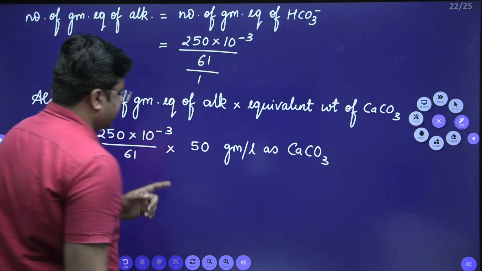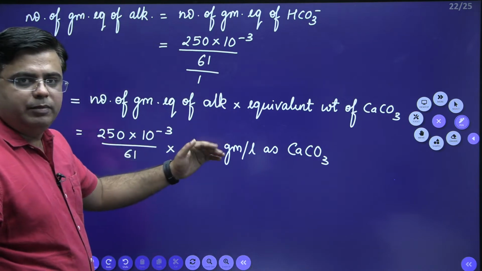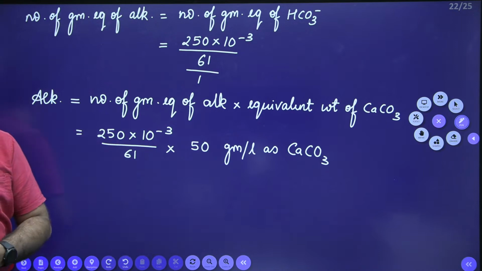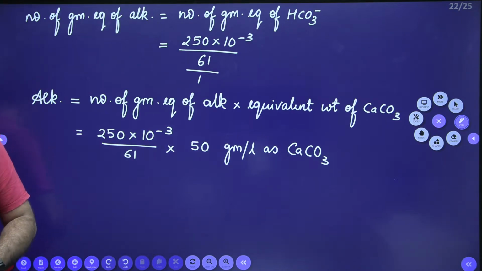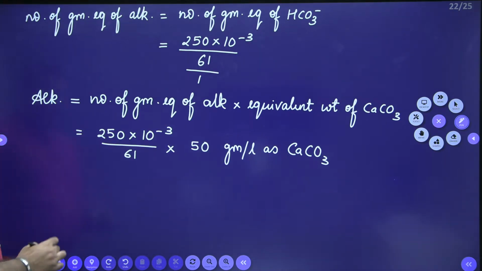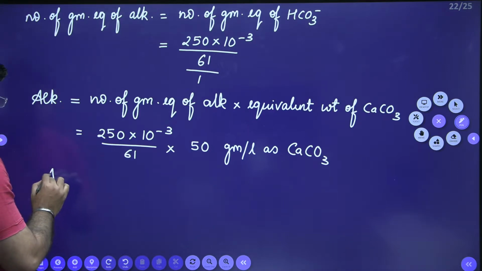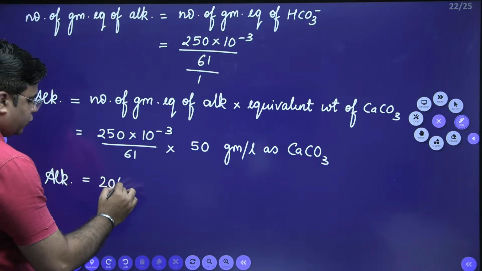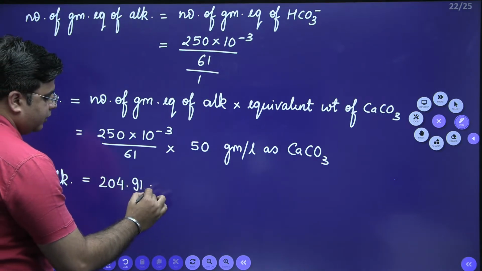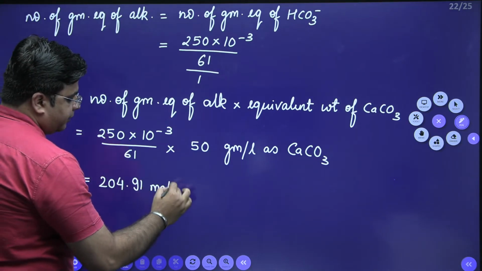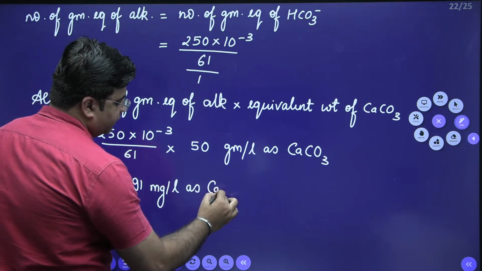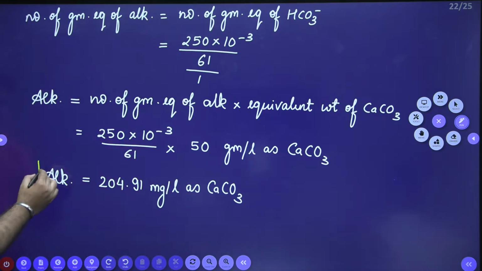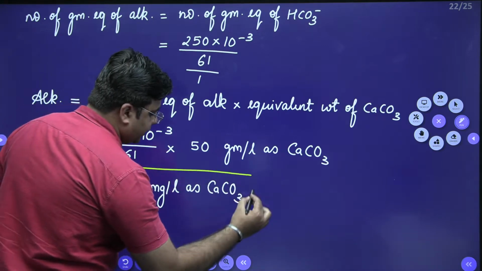Now again this 10 raised to power minus 3 in gram will be milligram per liter, and from here you will get the concentration of alkalinity, which comes out to be 204.91. Alkalinity comes out to be 204.91 milligram per liter as CaCO3. So this is my alkalinity, and earlier we have calculated the total hardness.